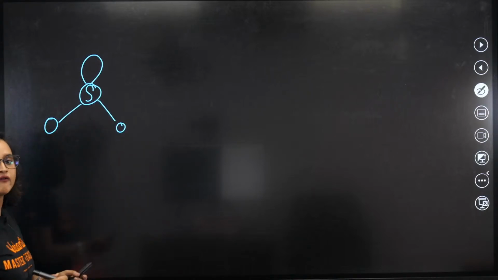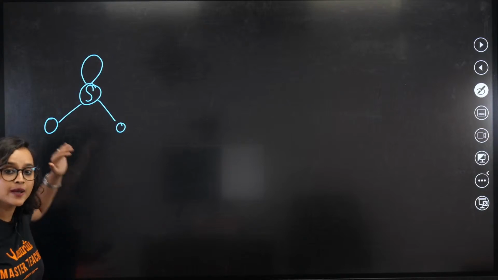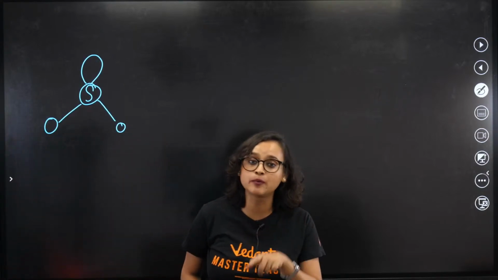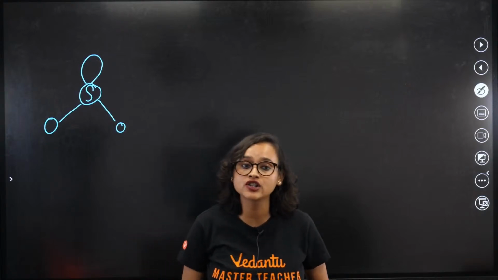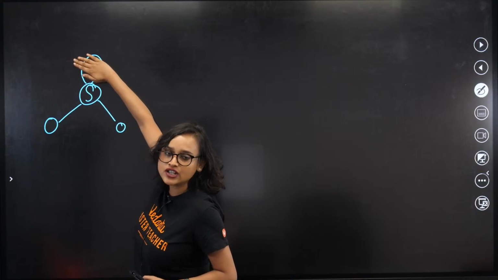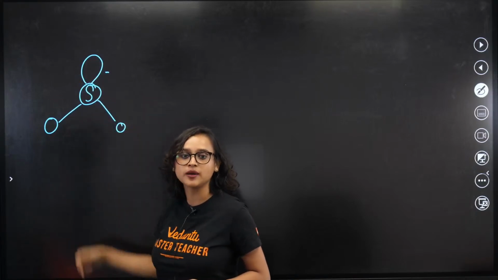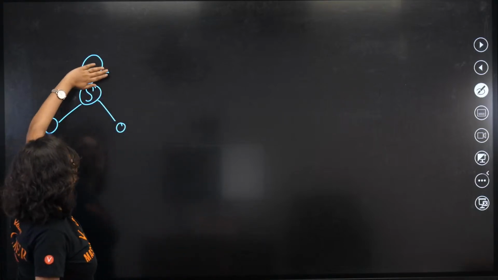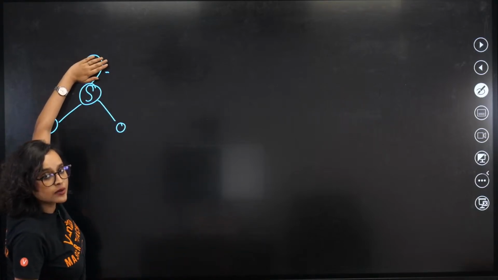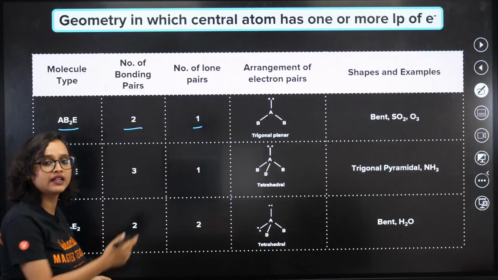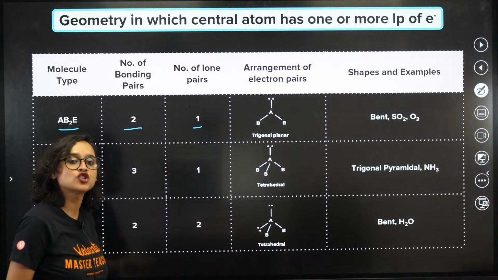Whenever there is a lone pair and a bond pair and we have to find the shape, what we will do is close this. Close this, now see the shape, what will you see? You will see a bent shape, yes? Guys, if I close the lone pair, what do I see? I see a bent shape, isn't it? And that, my dear student, is the shape, okay?